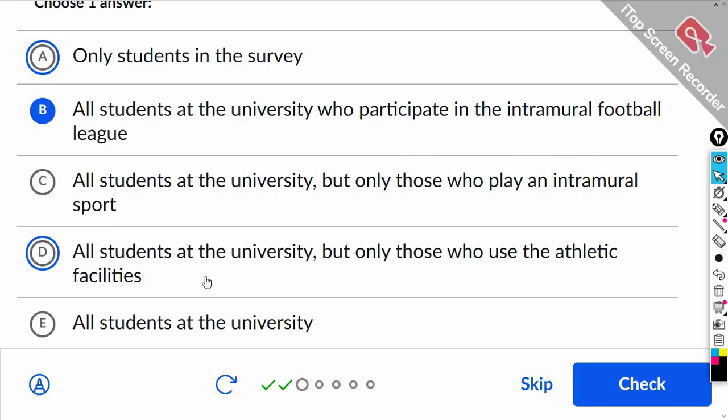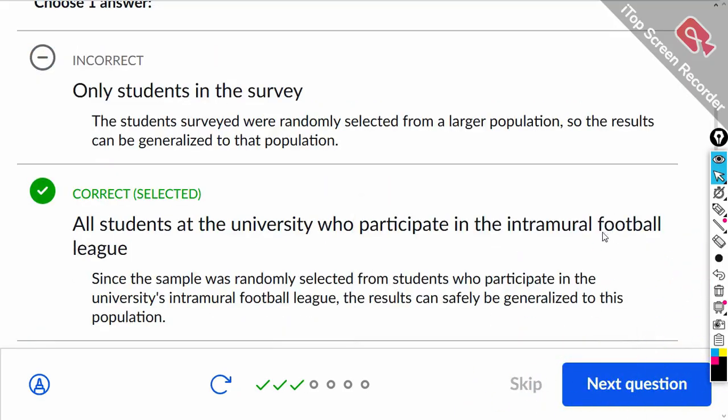All students that use the athletic facility? No. All students at the university? No. All right, check your other answers just to make sure.